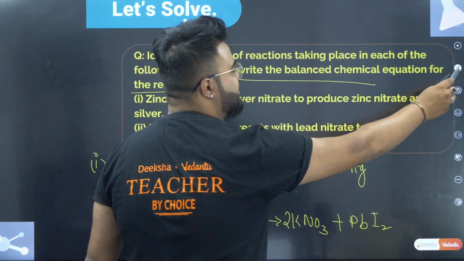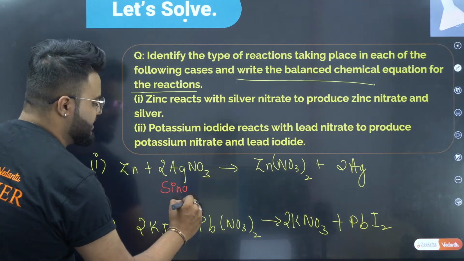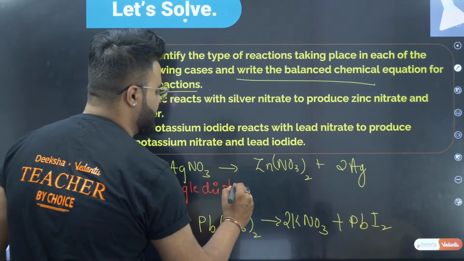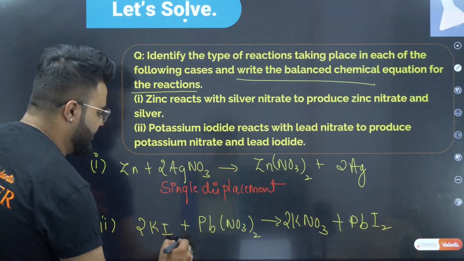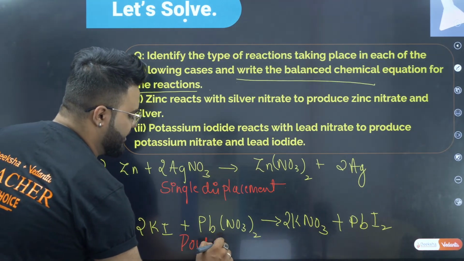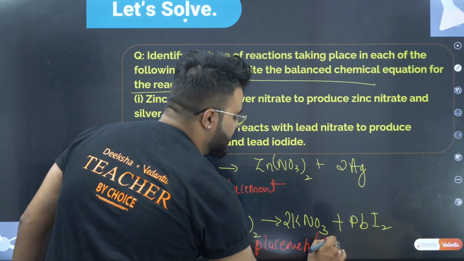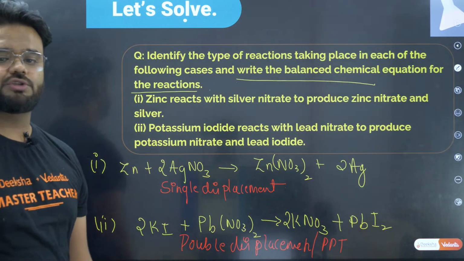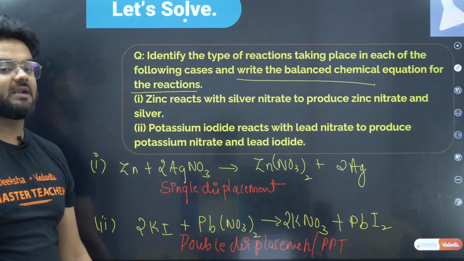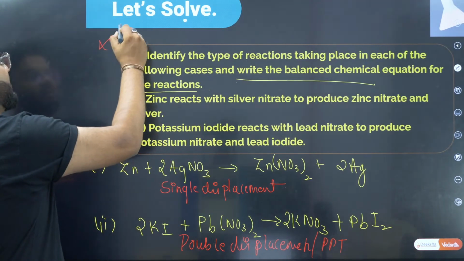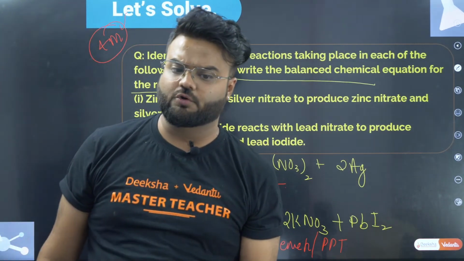Therefore, which type of reactions are these? The above reaction, we call it a single displacement reaction, or we can write it as just a displacement reaction. Single displacement reaction. Down here it is a double displacement reaction. We also call it a precipitation reaction. Therefore, these are the two, and you get this for the 4 marks question. Guys, clear? This is your 4 marks question.